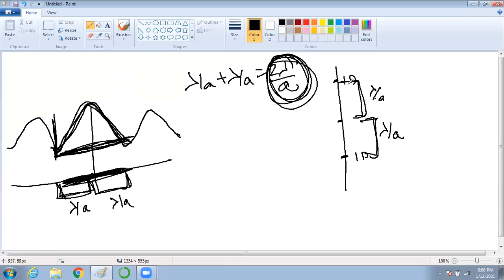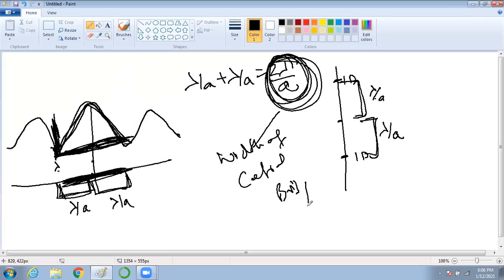Already told you, because this is a dark fringe. Dark happens here, from here to here it is lambda by a, and here to here lambda by a. So the total is lambda by a plus lambda by a, that is 2 lambda by a. So this is the width of the central bright fringe. Am I correct? Very clear.